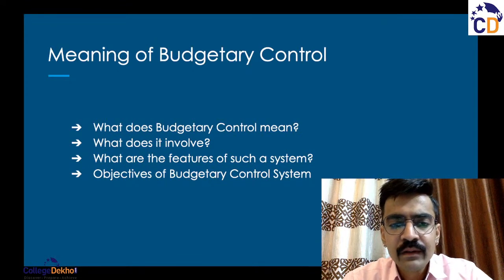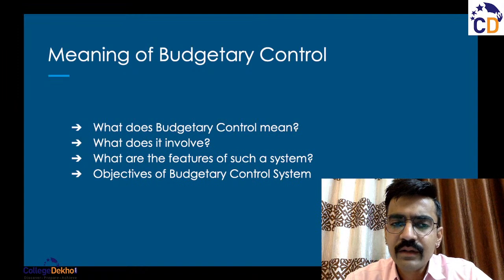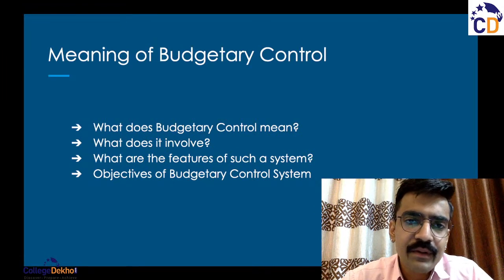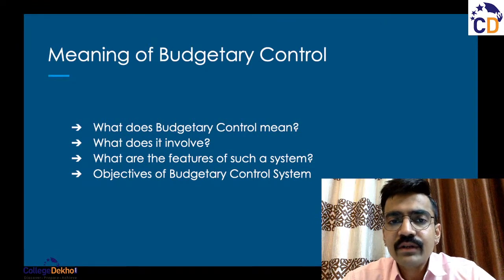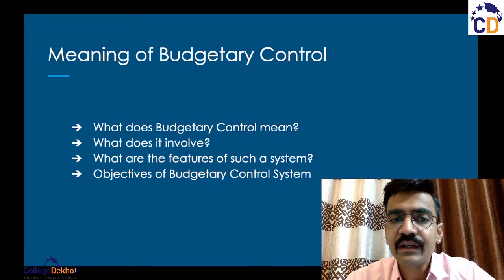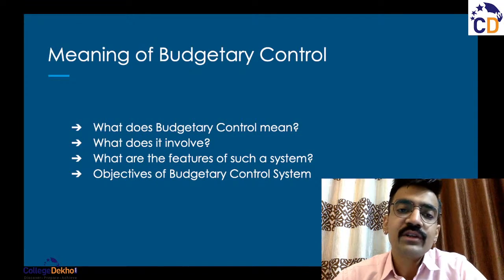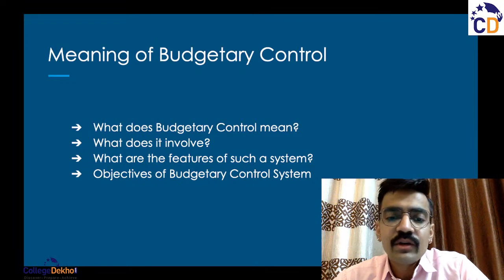So first of all, the main objective of budgetary control system is mainly keeping the business in check, right? Keeping the expenses of the business in check, keeping the procurement cost of raw materials in check, keeping the company in check, in the sense of whether the company is going in the right direction or not, or whether the costs are going over the budget or not.